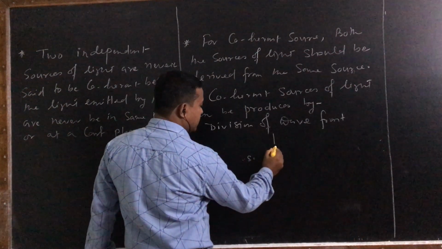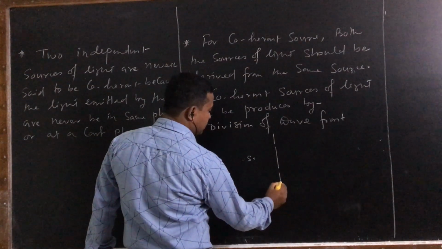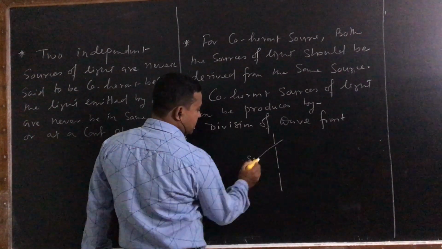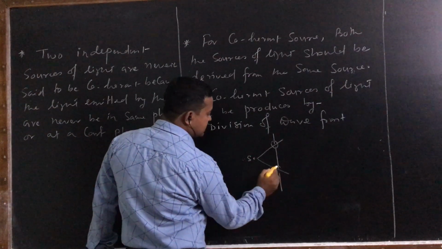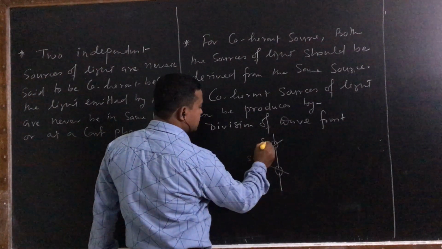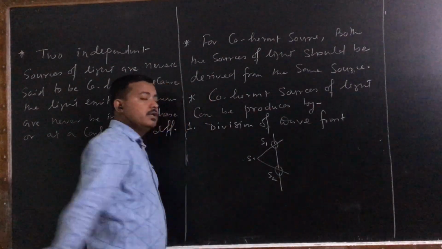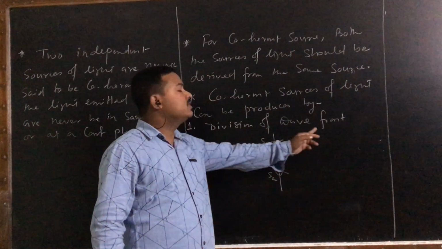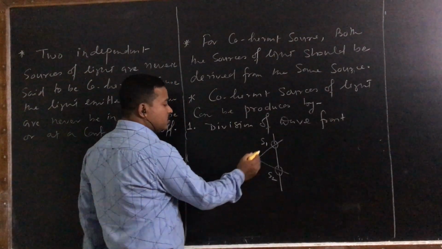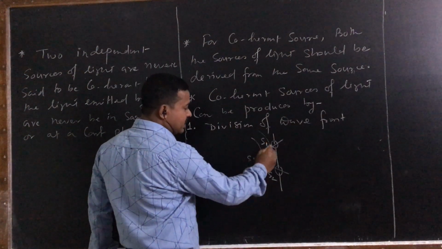Now here suppose there are two slits. So light enters through this slit. Now these two sources are called what? Coherent sources. Now here wavefronts divide. How does the wavefront divide? There is a point source of light. There is a wavefront, a spherical wavefront.